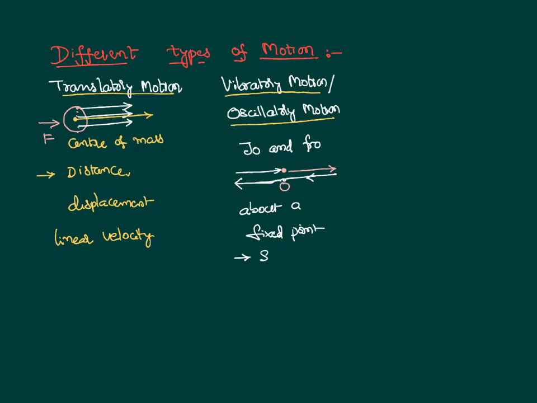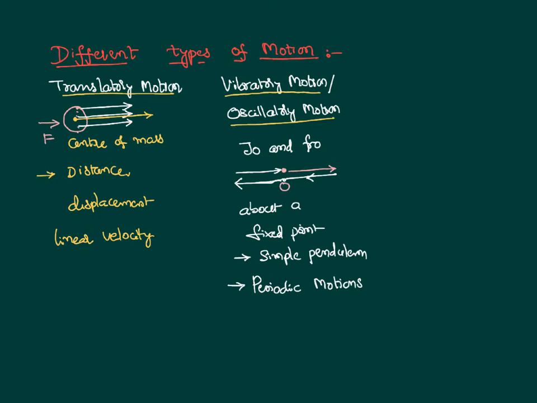The simple example that we see is a simple pendulum. It will have a to and fro motion. There are different kinds of oscillatory motions like simple harmonic motion. We will deal with them a little bit later. But we would like to say all oscillatory motions are periodic motions. That means they get repeated at regular intervals of time. They go and come back in a specified time. This kind of motion is called a periodic motion.